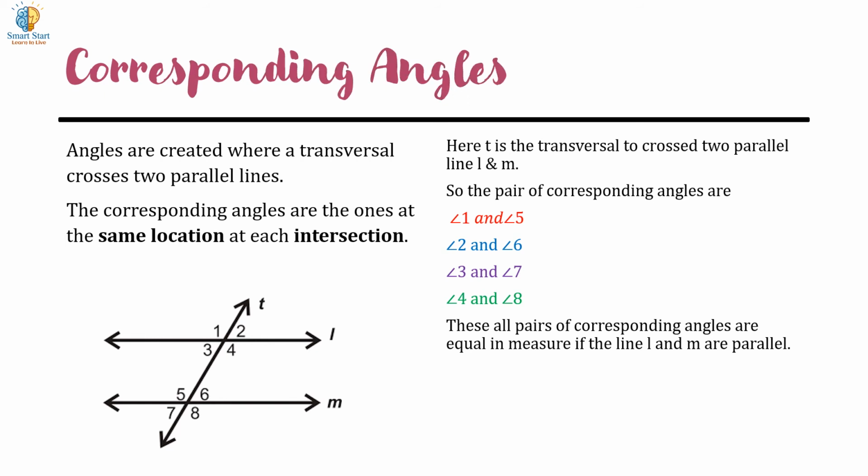All these pairs of corresponding angles are equal in measure if the lines L and M are parallel. That is, angle 1 is congruent to angle 5, angle 2 is congruent to angle 6, angle 3 is congruent to angle 7, angle 4 is congruent to angle 8.